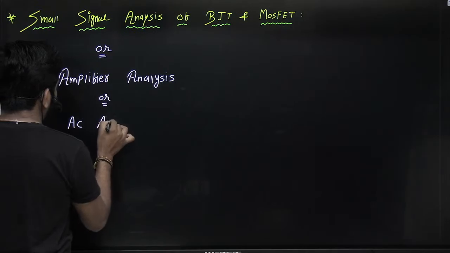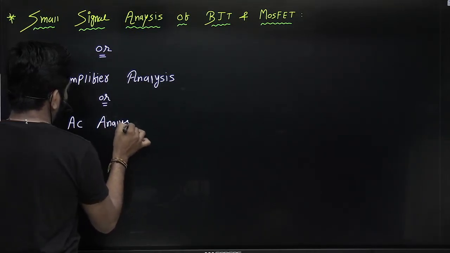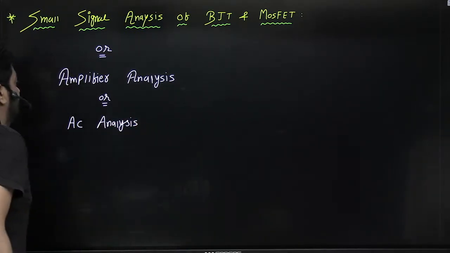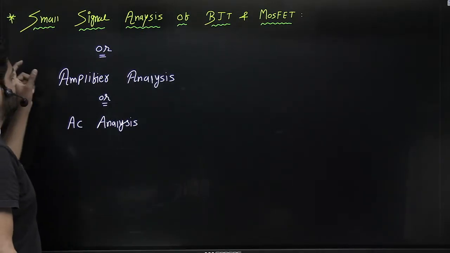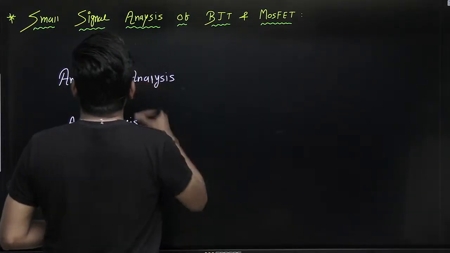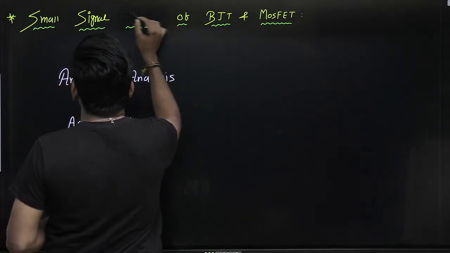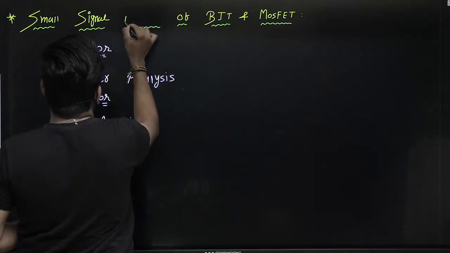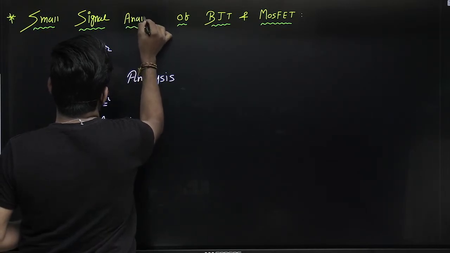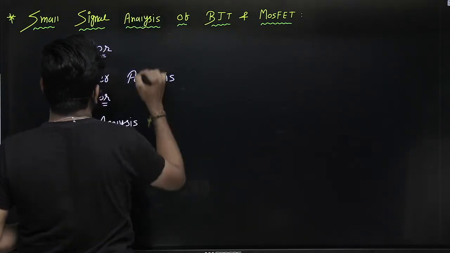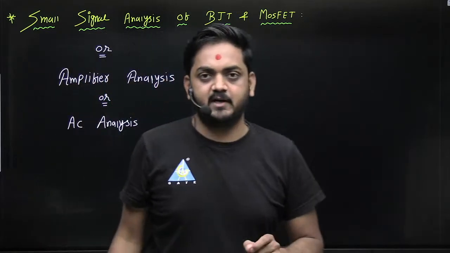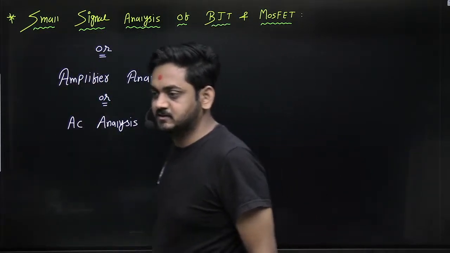AC analysis of a BJT circuit or MOSFET circuit. So small signal analysis, or amplifier analysis, or AC analysis.